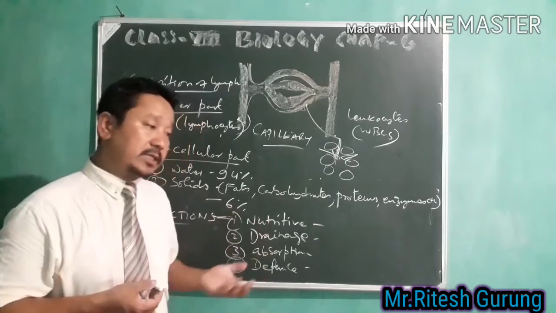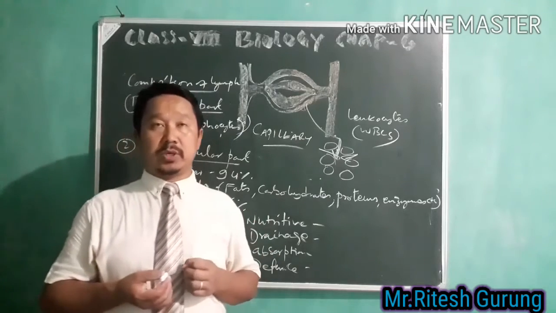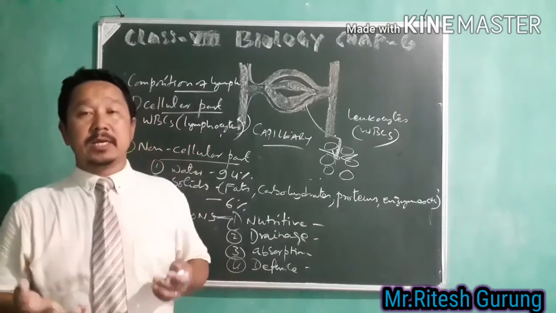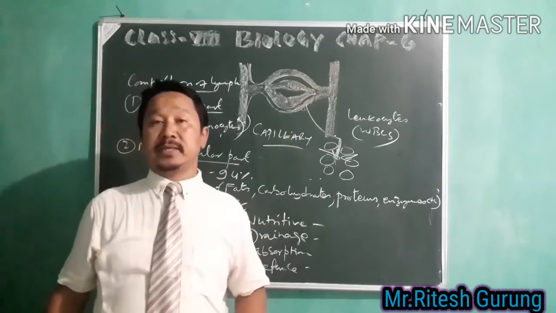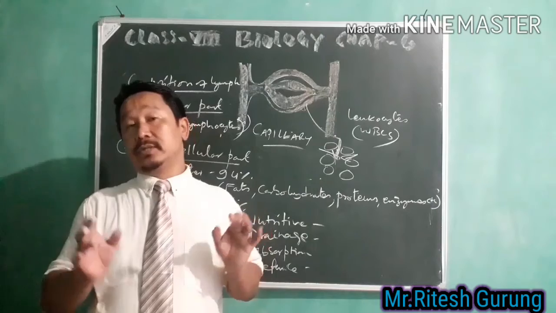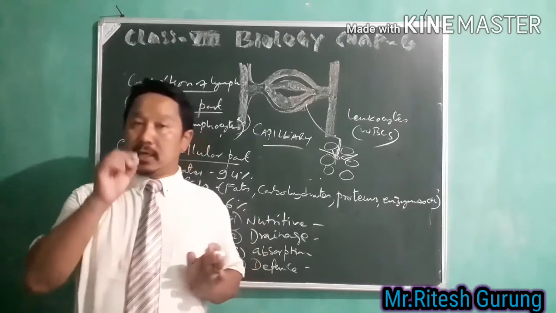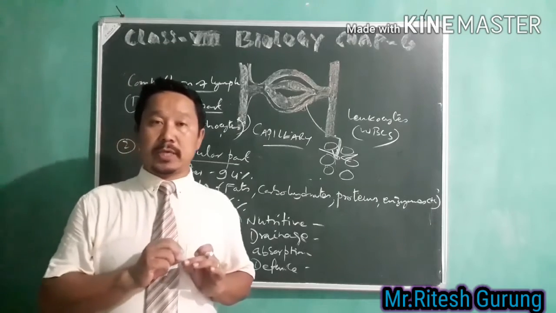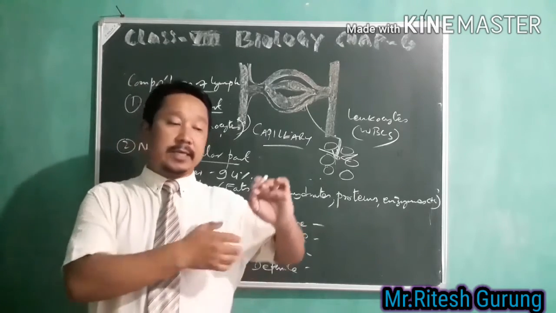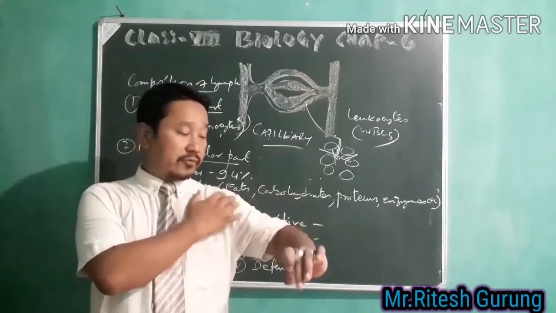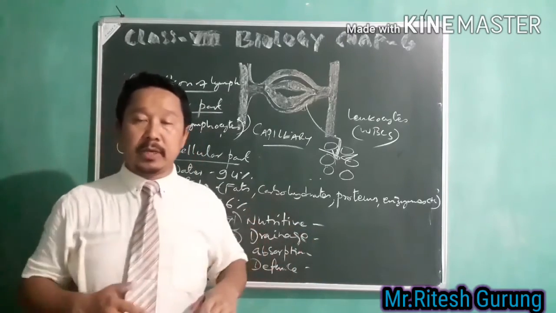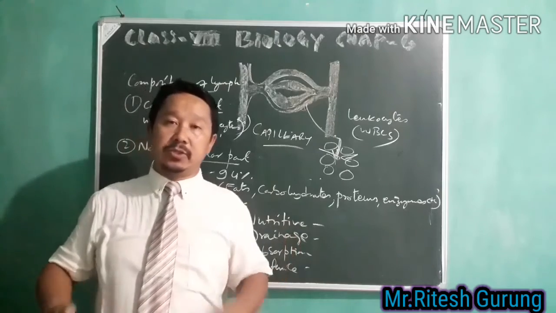In the same way you find the lymph nodes where the lymph is present. When there is a problem, a pain, or some kind of infection in the limbs region, we see the lymph node or lymph gland in the axilla of the upper limb, and also in the groin region.